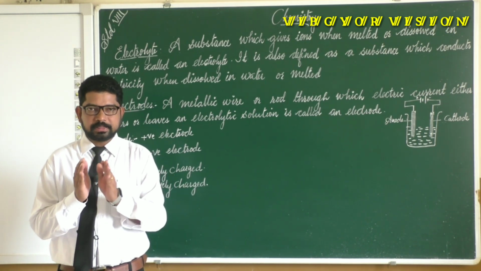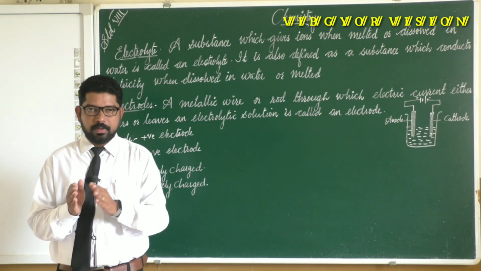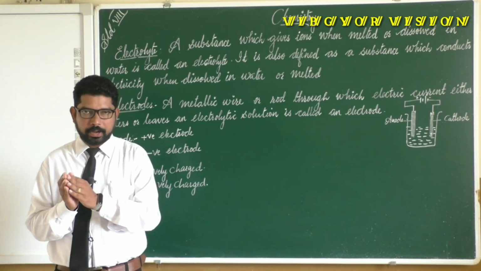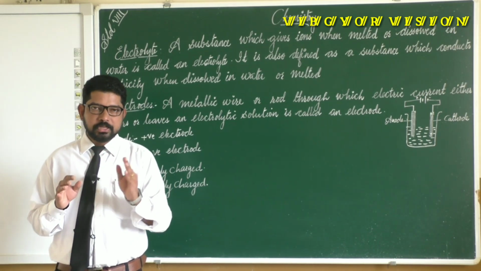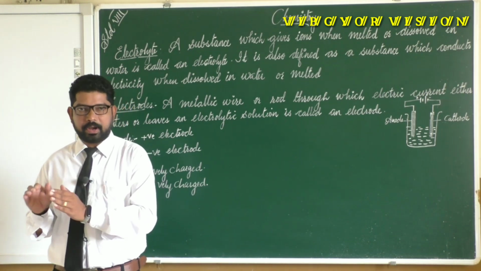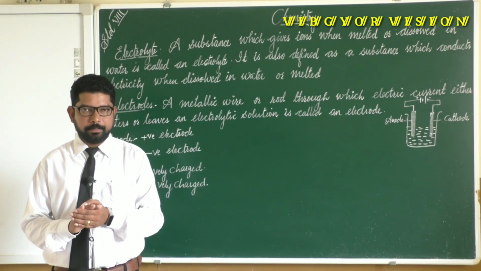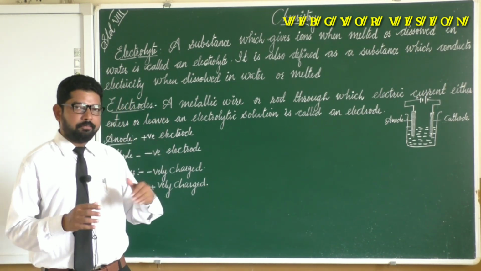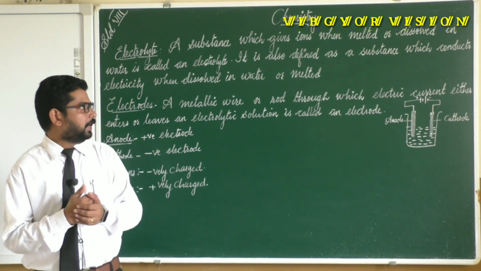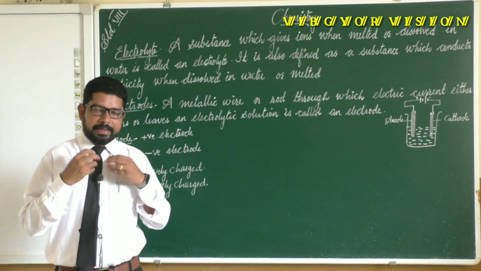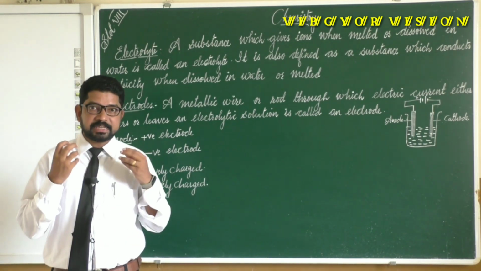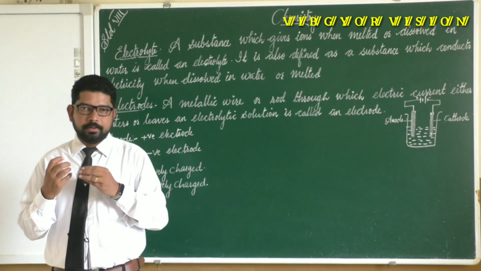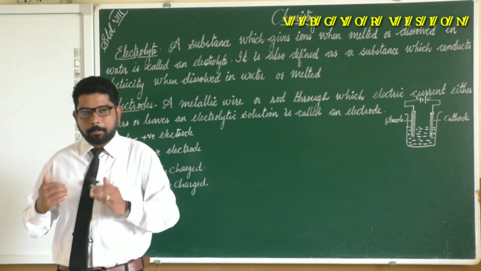Dissociating into ions means forming charged particles. For example, when sodium chloride dissolves in water, it forms sodium ion and chloride ion. When it is melted, the same thing happens. Or we can say an electrolyte is a substance which conducts electricity when dissolved in water or melted.